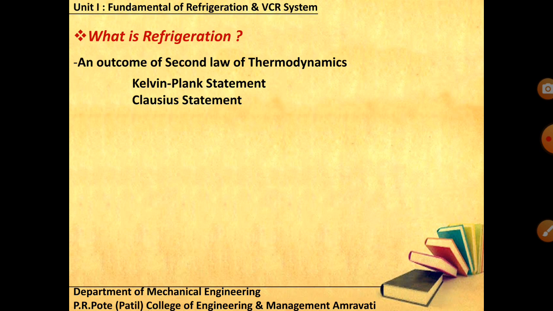According to these two statements, one is Kelvin Planck and one is Clausius, we got two outcomes. One is a heat engine and one is a refrigerator or heat pump. When I'm talking about the heat engine, it is all kinds of prime movers, all kinds of devices or machines which are developing work, producing some work. You may have a turbine, steam turbine, gas turbine, IC engines, that is petrol engine, diesel engine, all come into the category of heat engine, that is the Kelvin Planck statement.